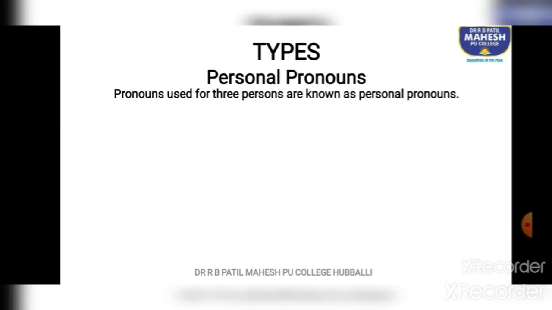So let us know the types of pronouns. The first among all is personal pronouns. Pronouns used for 3 persons are known as personal pronouns. Here, 3 persons means there is a first person. The person who is addressing or uttering a sentence becomes the first person. To whom he or she utters becomes the second person. About whom the first person is uttering becomes the third person.